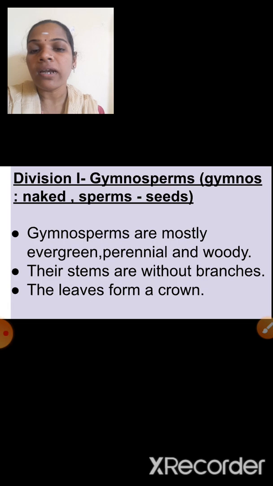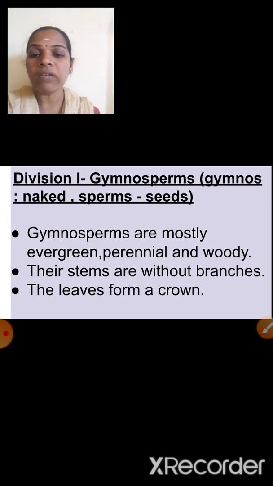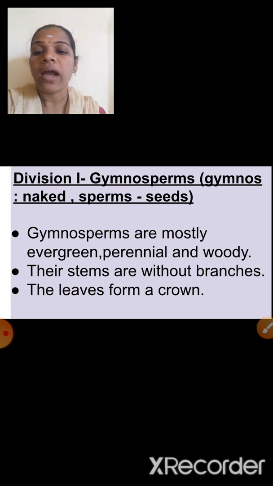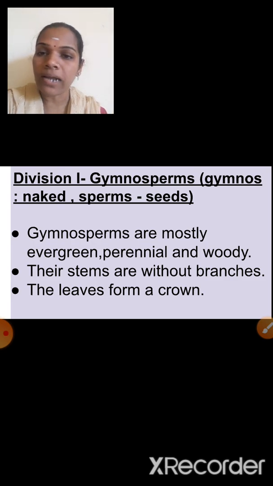So these plants have naked seeds. The first point you have to see here, children: gymnosperms are mostly evergreen, perennial and woody. Evergreen means all the time it looks green. Perennial means living many years. Next one is woody. The stem looks like a wood-like structure. And next, their stems are without branches. There is no branch. Just see the mango tree. Are there branches? Yes, branches are there in the mango tree. But in these gymnosperm plants, the stems are without branches.